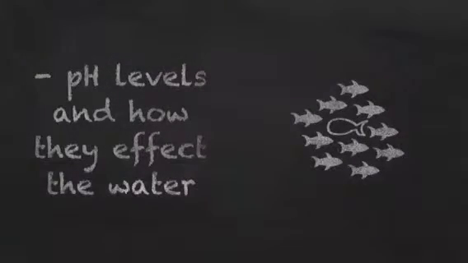A stream or lake's normal pH level is between 6 and 8, but when acid rain hits certain sensitive parts of lakes or streams, the pH level is lower because they cannot neutralize the acid rain.